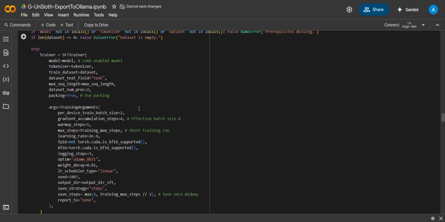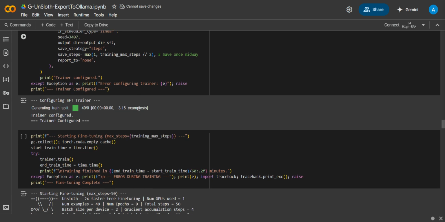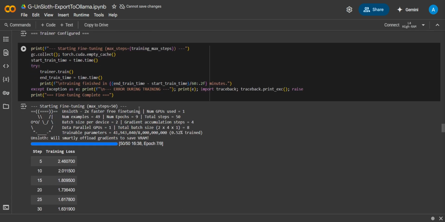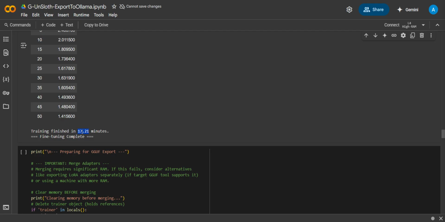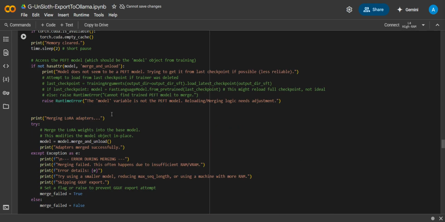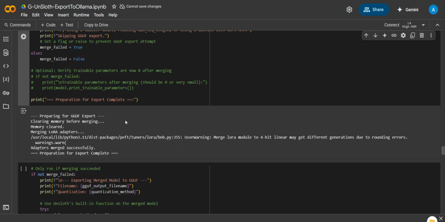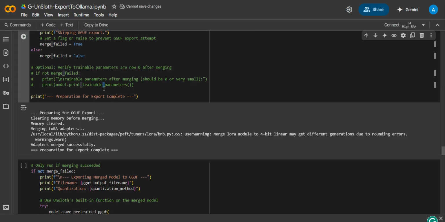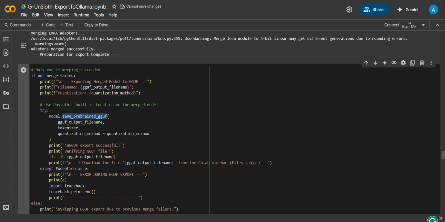This is the configuration of the SFT trainer. That is done, and after that we have the fine tuning part. I've given 9 epochs, 50 steps, everything, and it took me around 17.21 minutes. This is where I'm doing the exporting: merge and unload the model. All of the pre-processing things that I need to do for the exporting is done here. And then this is where I'm doing the save GGUF.